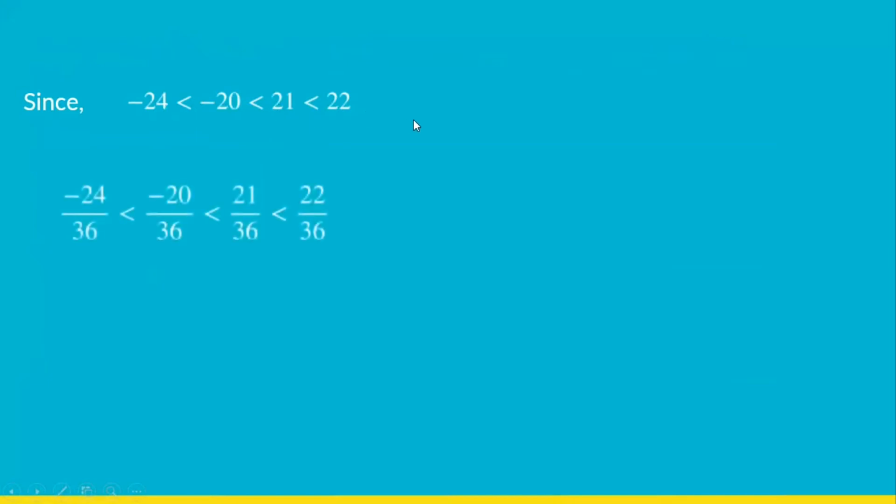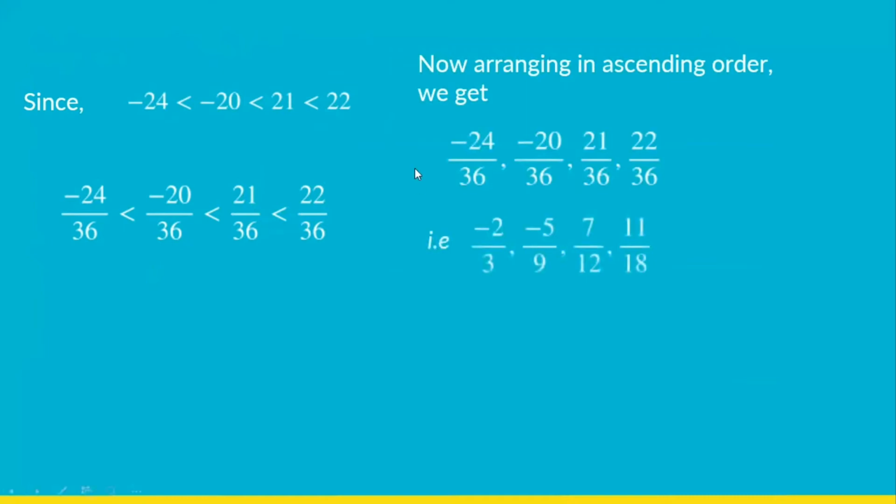So then we arrange them. Minus 24 by 36 is the smallest, then comes minus 20 by 36, then 21 by 36, and then 22 by 36. So the original numbers: minus 24 by 36 is nothing but minus 2 by 3. Minus 20 by 36 was minus 5 by 9. 21 by 36 was 7 by 12. And 22 by 36 was 11 by 18. So this is how we arrange the given rational numbers in ascending order.